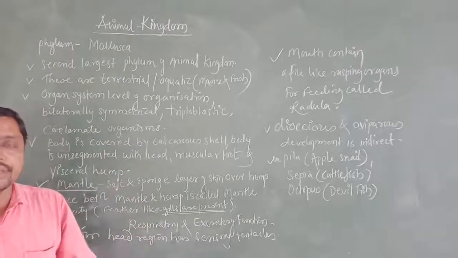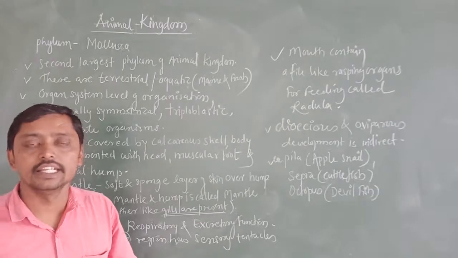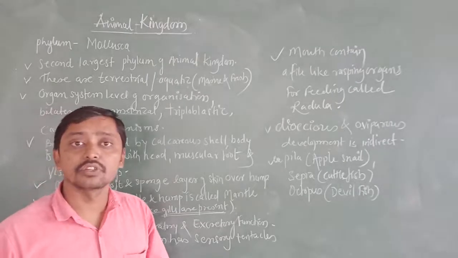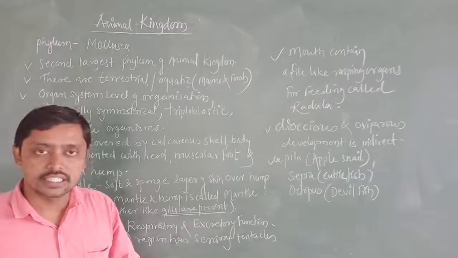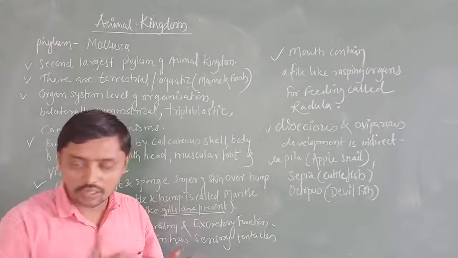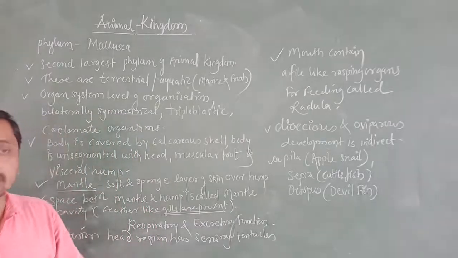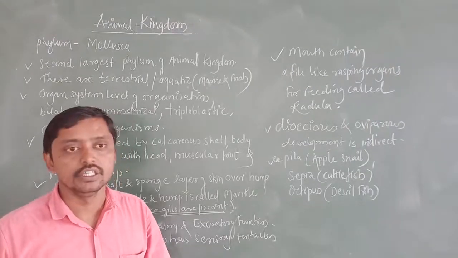So, in Porifera, we have studied the cellular level of organization. After that, in Coelenterata and Ctenophora, the tissue level of organization. And next, the organ level of organization, and then the organ system level of organization.